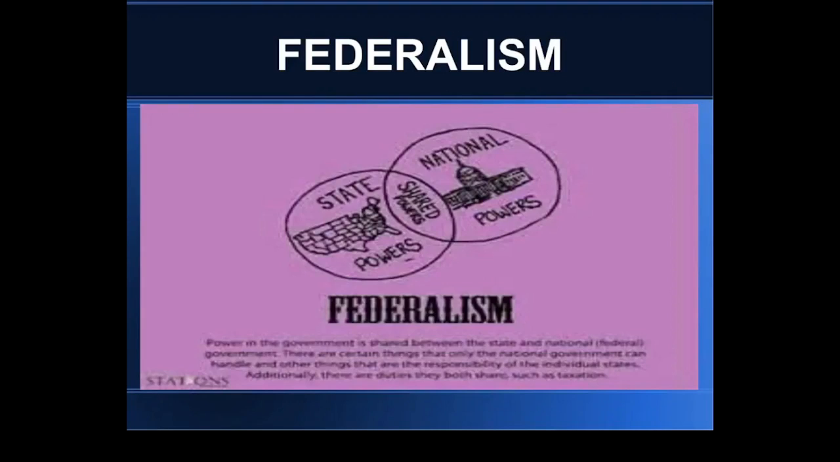So federalism. Federalism is very important with checks and balances. Now, the text is difficult to read, but power in the government is shared between the state and national or federal government. There are certain things that only the national government can handle, and other things are the responsibility of the individual states. Additionally, there are duties they both share, such as taxation.